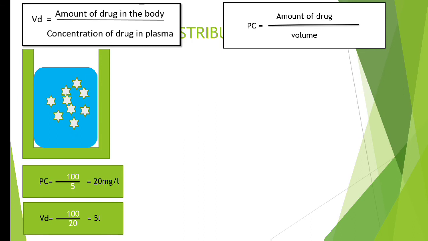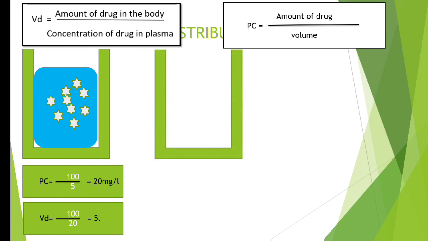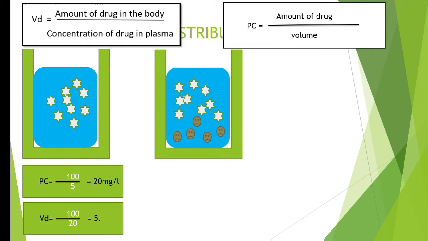Now we will take a second example, a similar thing. We took a vessel, and here also we have filled it with 5 liters of water, but this water is not purified water, it is a kind of tap water. So you can find a few microorganisms over here. We added the same amount of drug, 100 mg, but here these microorganisms are consuming the drug. About 50% of the drug is getting consumed by these microorganisms.